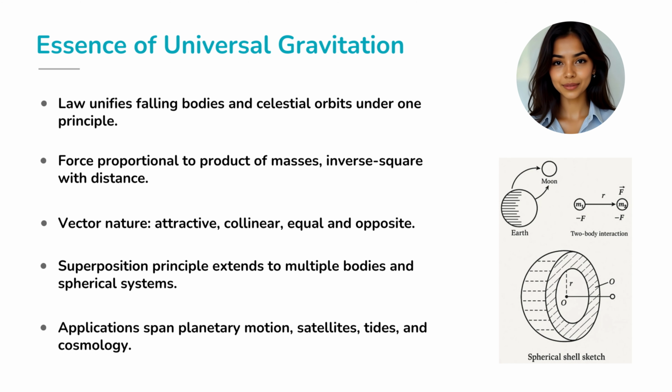So let's recap. The universal law of gravitation tells us every particle attracts every other with force proportional to the product of their masses and inversely proportional to the square of their distance. The force is attractive, equal and opposite, and acts along the line joining the masses. With superposition, we can handle multiple bodies, and with the shell theorems, we simplify spherical systems. From falling apples to orbiting satellites, from tides on Earth to galaxies in space, this one law unifies them all.